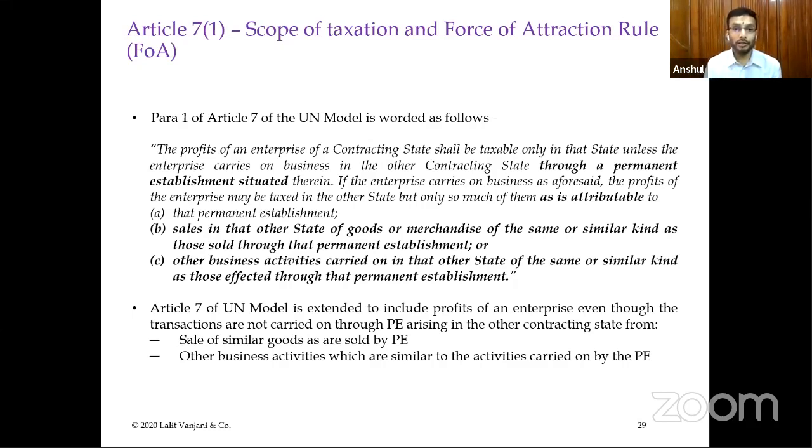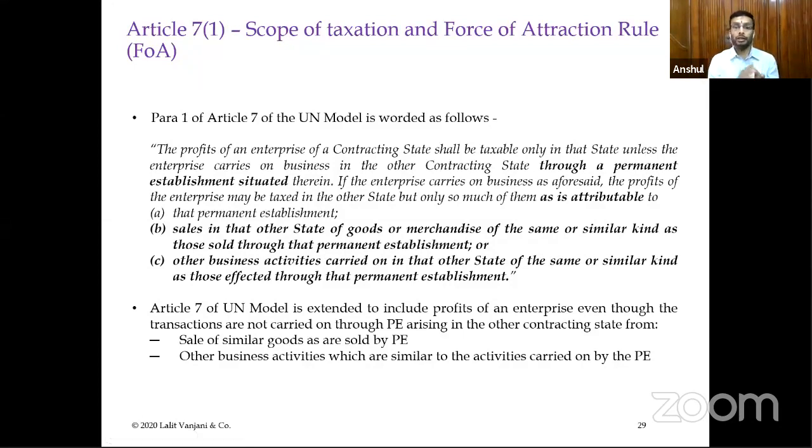So what does it mean is, now there are 3 clauses here. One is as is attributable to that permanent establishment, that is the same case which was there in the OECD model. Then there is sales in that state, that other state means the source state, of goods or merchandise of the same or similar kind as those sold through that permanent establishment.